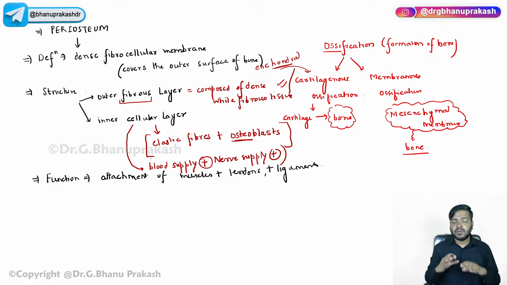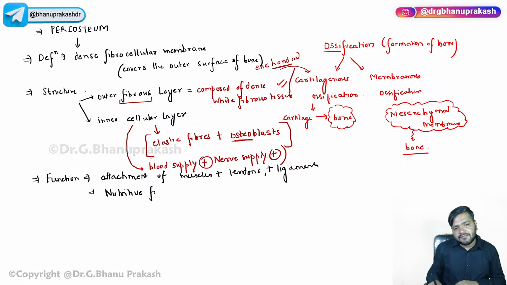Even it has a nutritive function to the cortex. You already know under the periosteum we have the cortex part of the shaft, then we have the medulla. The outer part is the cortex and the inner part is the medulla, and outside of it is the periosteum. So the periosteum also has a nutritive function to the cortex of the bone, to the cortex of the shaft.